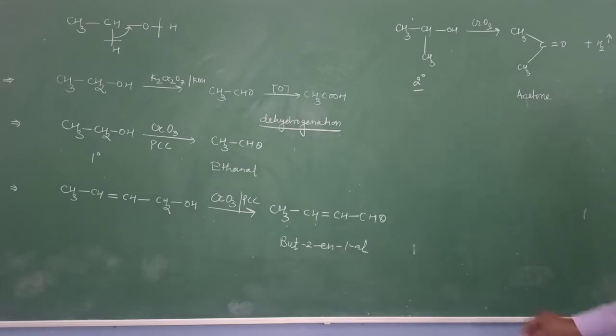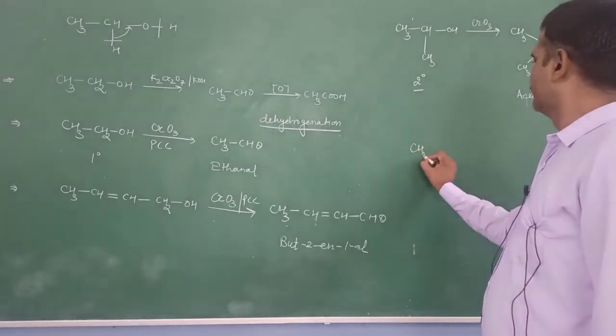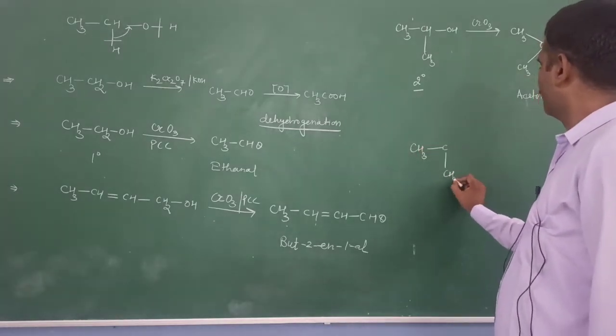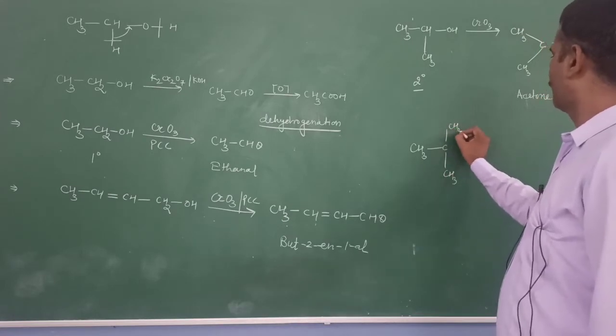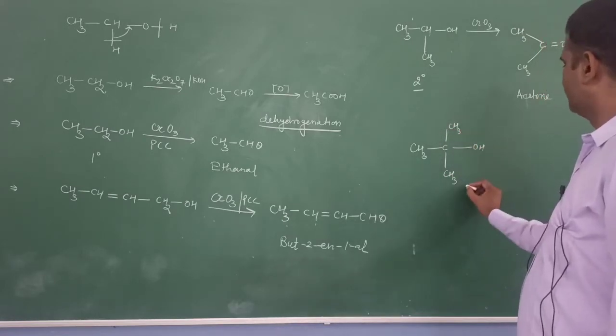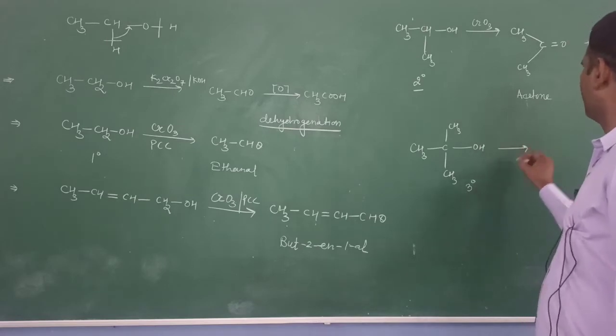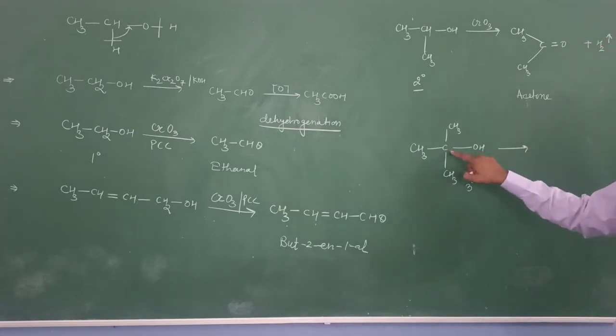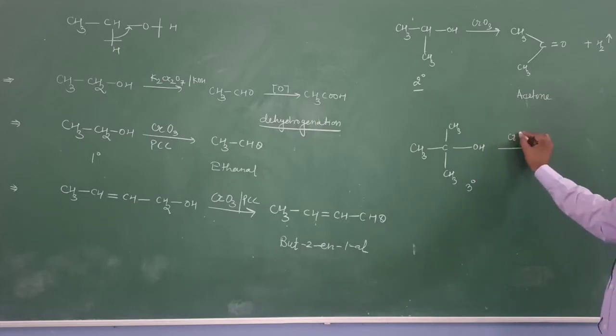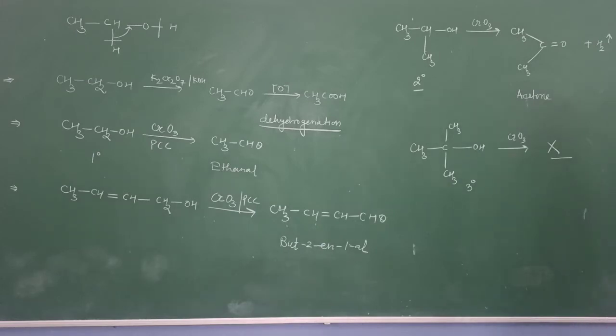If we oxidize a tertiary alcohol, I take an example of a tertiary alcohol, just like this, there is no hydrogen present at this carbon. That's why it resists the oxidation, and tertiary alcohol is not oxidized at all, because tertiary alcohol resists the oxidation.